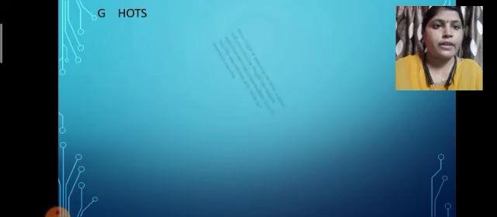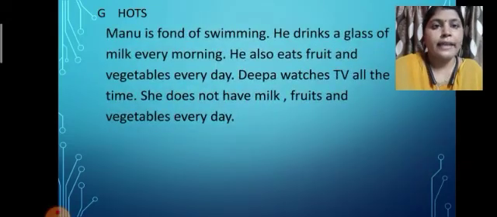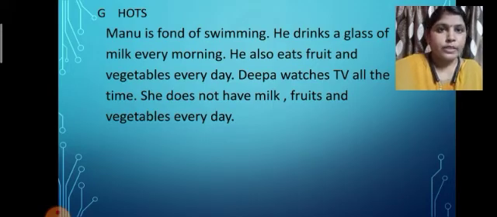What is given in HOTS? HOTS means higher order thinking skills. In this you have to think somewhat highly. You have to think by yourself, imagine, and then give the answer. So see what is given in exercise G.